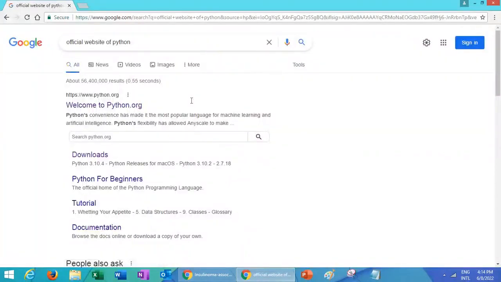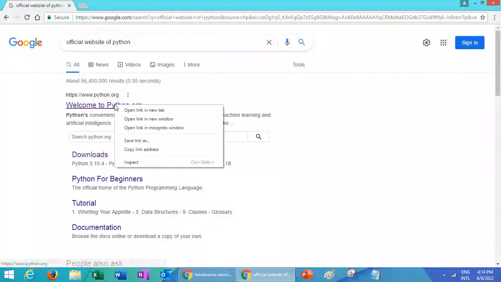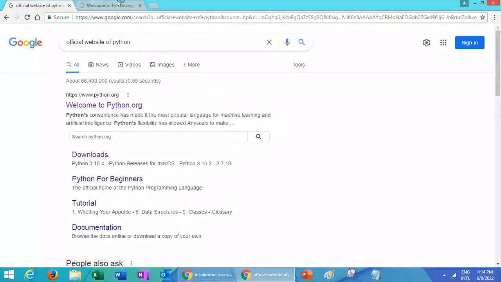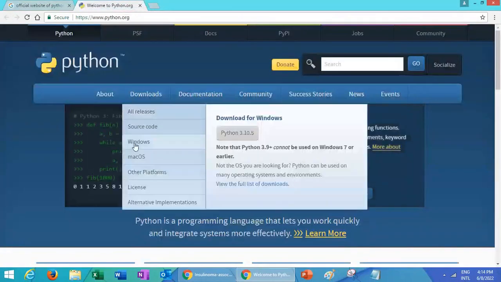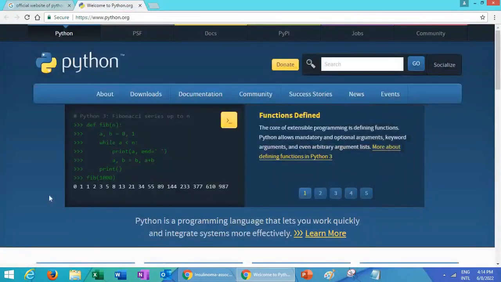Here we can see the search results returned by Google Chrome against our query. Click on the first link, that is python.org. Let me open this in a new tab. Alhamdulillah, we have successfully searched and accessed the official website of Python.